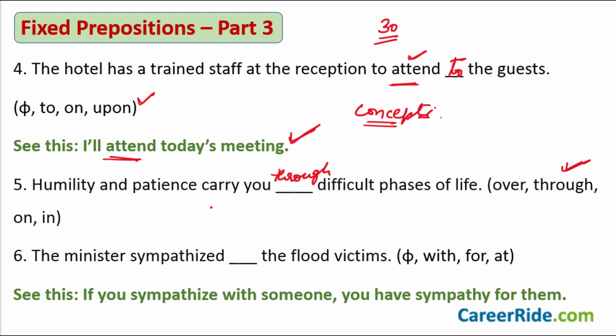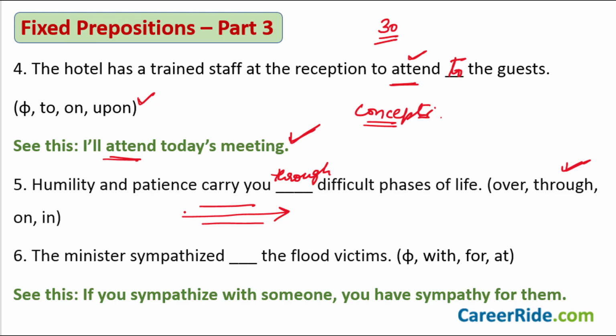Because now if it is a phase of life, it means it is some time, right? It could be a good phase, it could be a bad phase, it could be a sad phase, something of that sort. But it is a period of time, okay? And you get through it, okay? So humility and patience carry you through difficult phases of life is what you say.